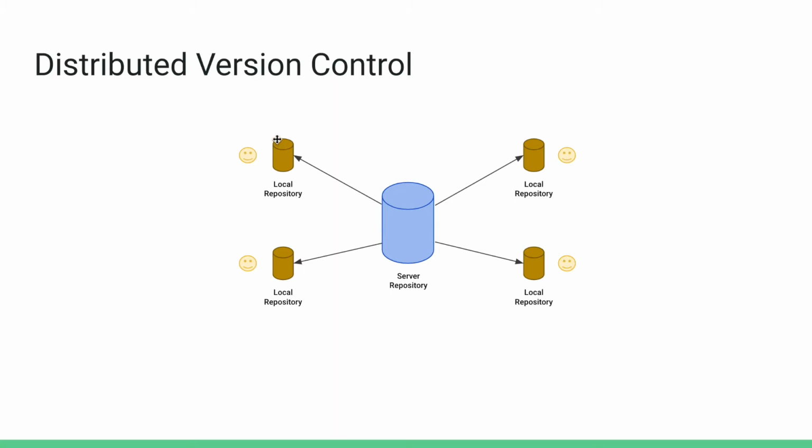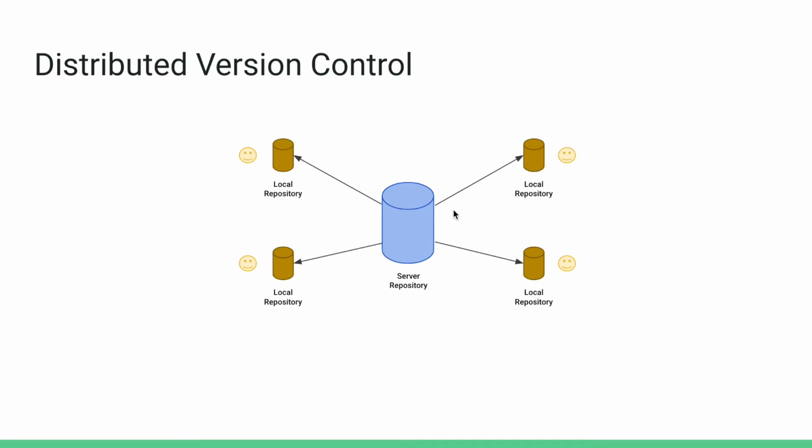In this, everyone creates their own repository, which is a clone of the server repository. In the later part of the playlist, we will see how to clone the server repository. Everyone starts working on their working copy, saves their changes and stages them, and then commits them to the local repository. So we will see how to stage and commit the code using the commands. And after committing their changes, they just push their changes to the server repository.